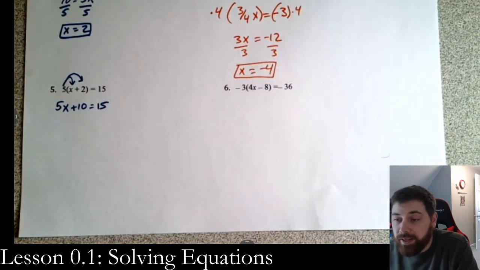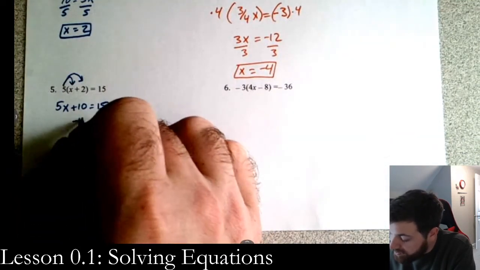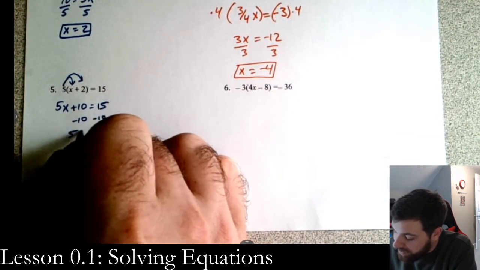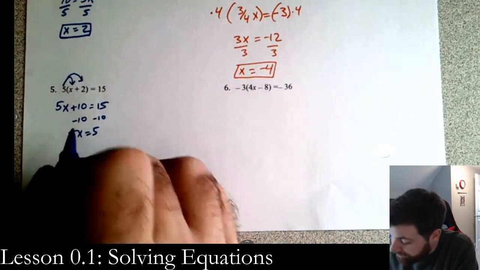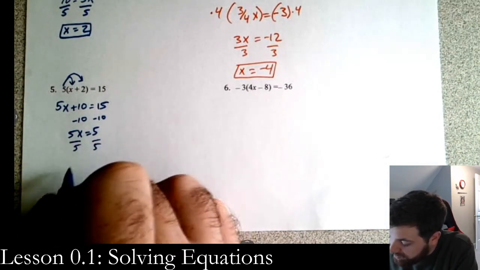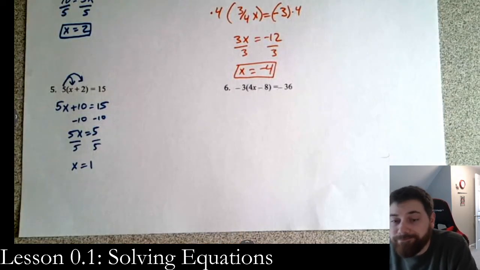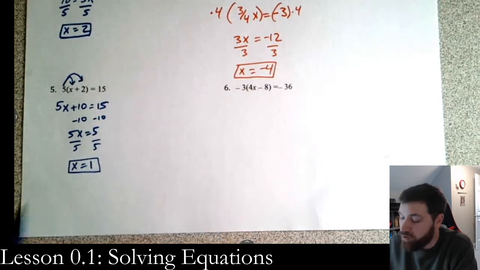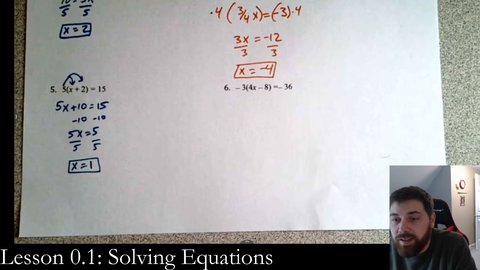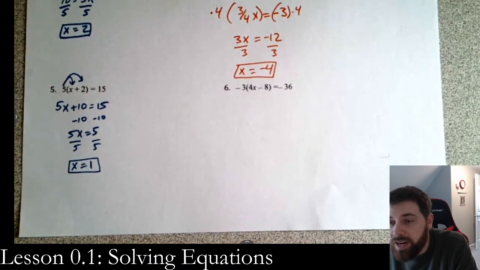Okay, so now we're back into the previous problems that we just did. So the first thing I would do is subtract the 10 on both sides. 5x equals 5, and then you would divide by the 5 there on both sides. End up with x equals 1. Okay, nothing too crazy about that problem. Box your answers so that whoever's looking at it knows. Okay. Go ahead and try number 6 on your own.